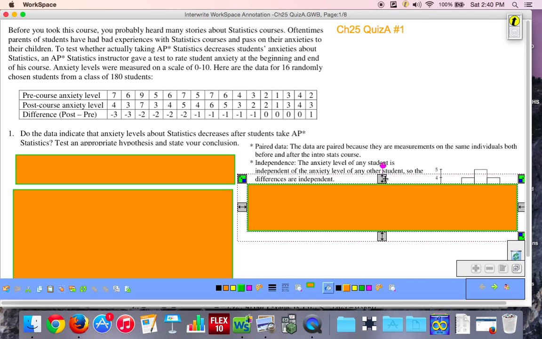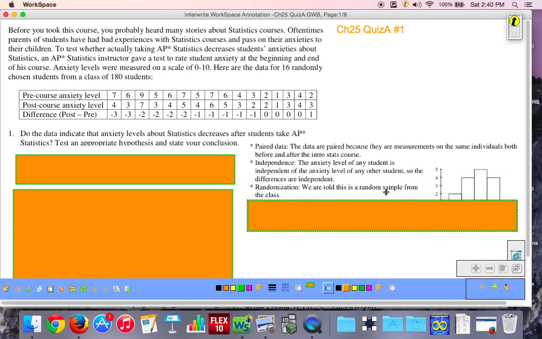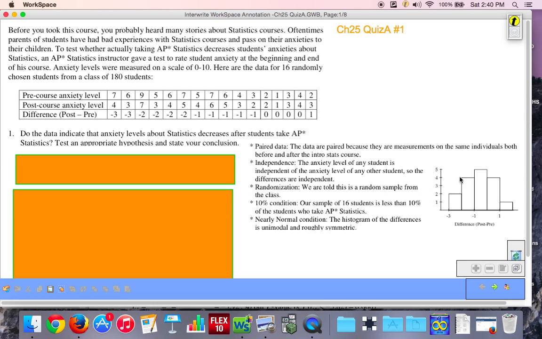Randomization. Clearly we are told in the prompt that it was 16 randomly chosen students from his classes. And the nearly normal condition: I think you can see that we've provided a histogram, and the histogram of the differences is unimodal and roughly symmetric.